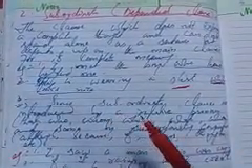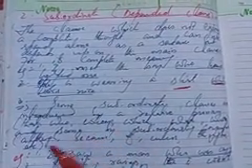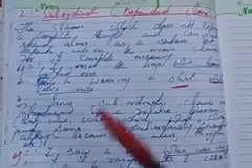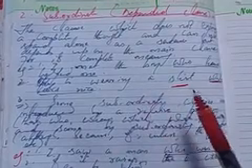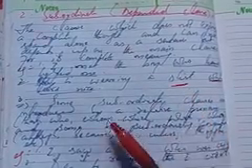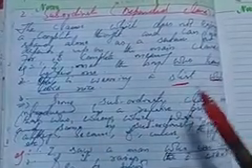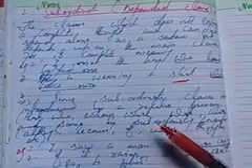But for subordinate clauses we have many subordinating conjunctions like although, though, because, if, unless, until, as soon as, whether. There are many more which combine a subordinate clause with the main clause. They are called subordinating conjunctions.